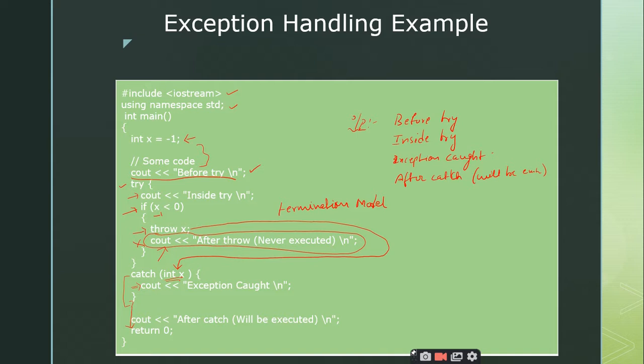And finally we have seen one programming example on this synchronous exception. We have taken one x variable, initialized it to -1, and we have taken a try block, and within the try block I just threw that x variable which is having an integer value, and the corresponding catch block will be executed and it will execute the statements present inside the catch block, and it will continue its flow till it reaches the closing brace of the main, right? So it will never execute the statements which are written after the throw statement. This is a very important point. That is what the termination model is, right?